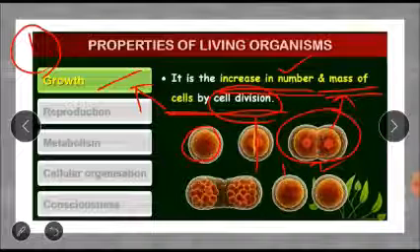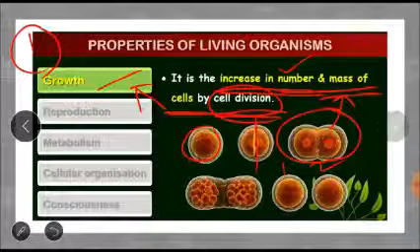Important character of the living organism, that it grows. How? By cell division. How can we identify that growth has occurred? Because there is an increase in number and mass. Mass is nothing but the weight of the organism. So this is the first character of living organism.